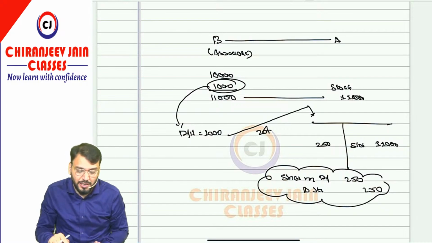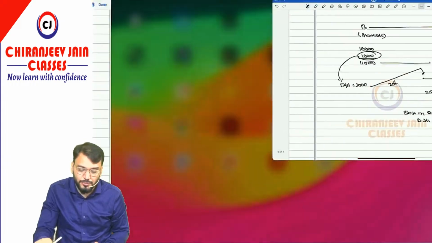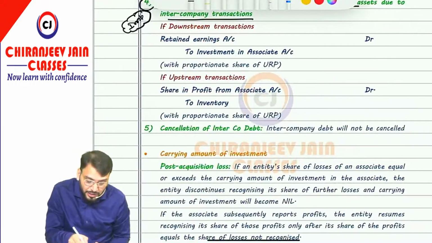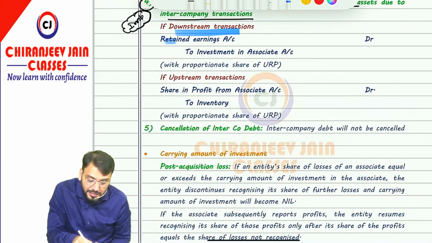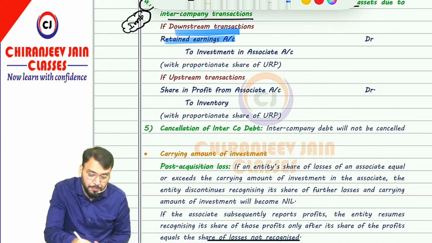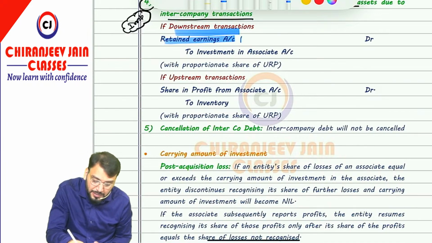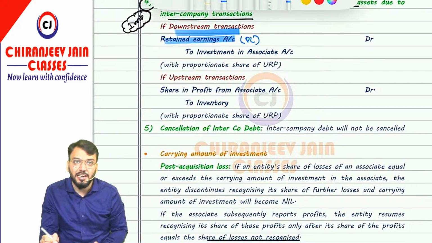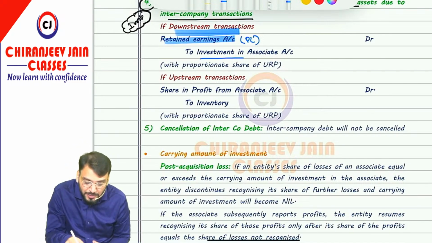If you have understood, okay. If you have not understood, you can leave it. Got this point? Yes sir. So the journal entry becomes, you can see, for downstream transaction, retained earnings means the PL account of the investor. So I have written PL account, which is ultimately transferred to retained earnings. So retained earnings account is debited to investment in associate.